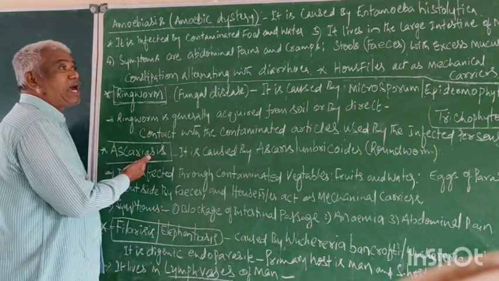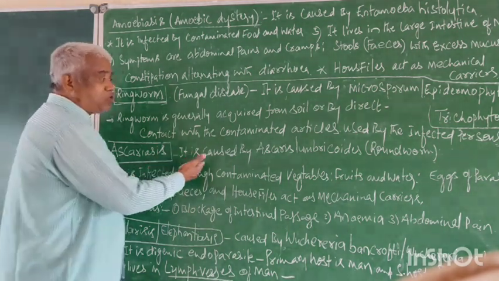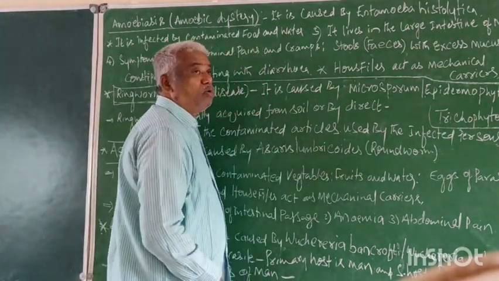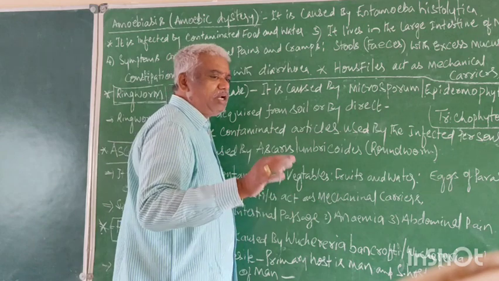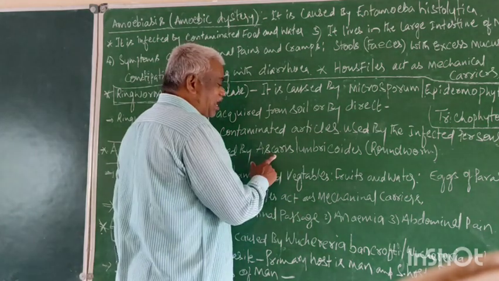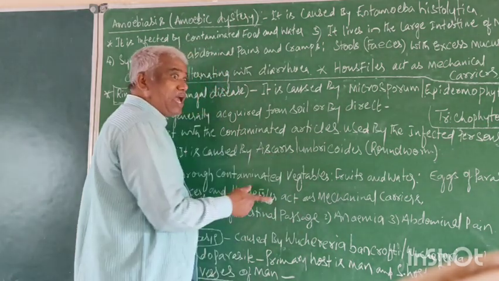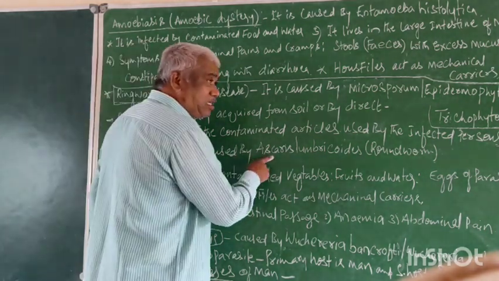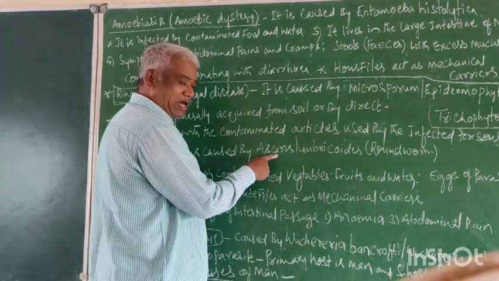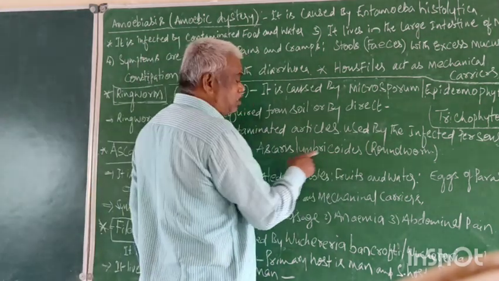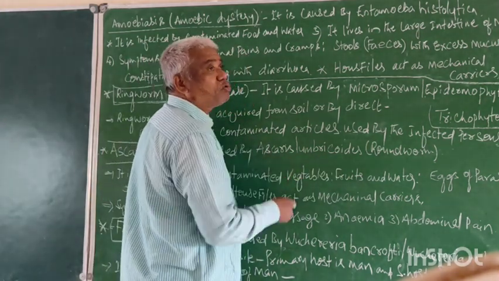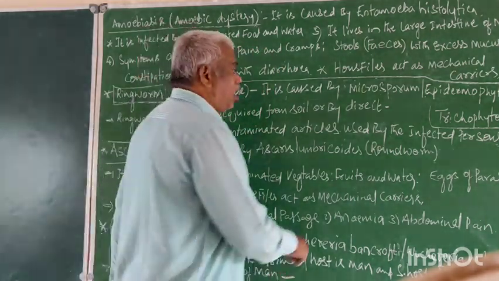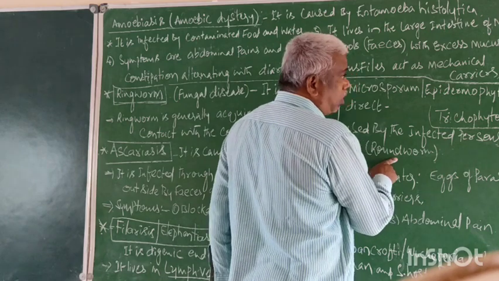Now come to Ascariasis. It is caused by Ascaris lumbricoides. Full and clear pronunciation: Ascaris, not Ascariasis. Ascariasis is a disease. Ascaris is a genus. Ascaris lumbricoides is the name of the pathogen, which belongs to helminths, phylum Nematoda, and is commonly called roundworm.